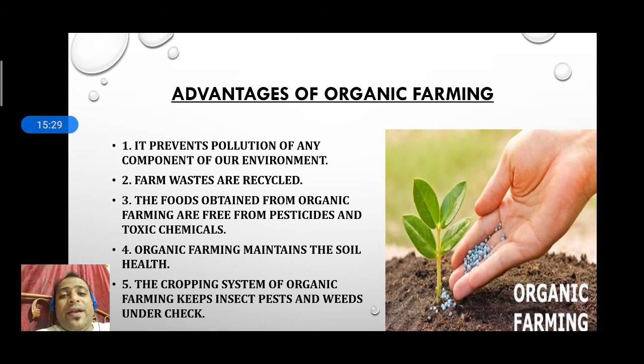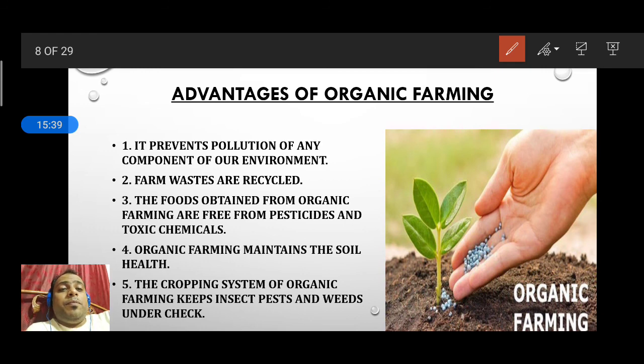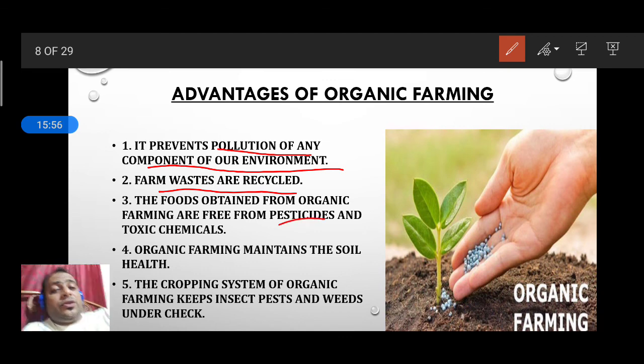Now, what are the advantages? How does organic farming help us? Organic farming does not cause pollution of any component of the environment. It prevents us from adding more pollutants. Farm wastes can be recycled, and the recycling process is very easy. It's free from pesticides and toxic chemicals.